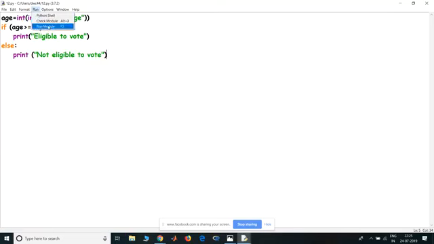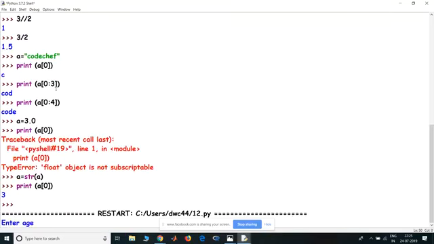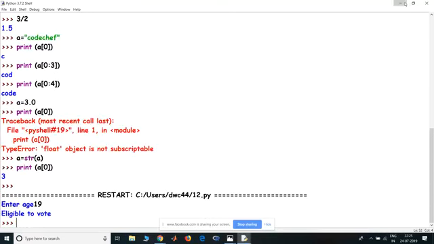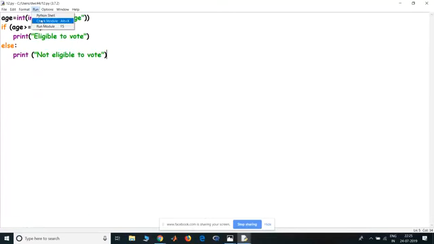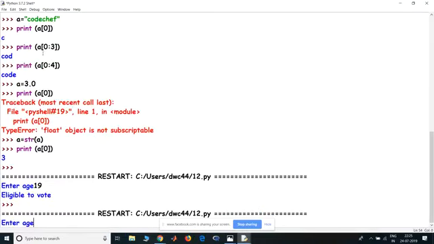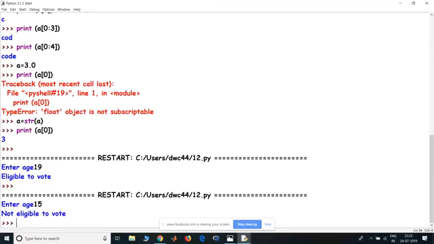So let me just run this module for you. Enter age, say I'm 19, so I'm eligible to vote. Then I run it again. My little brother is 15, so he is not eligible to vote. So it's as simple as that. Okay, now that I've taught you indentation, let's move a little bit towards loops.